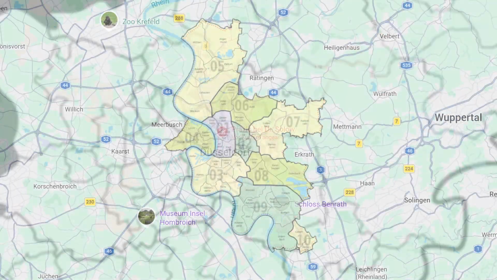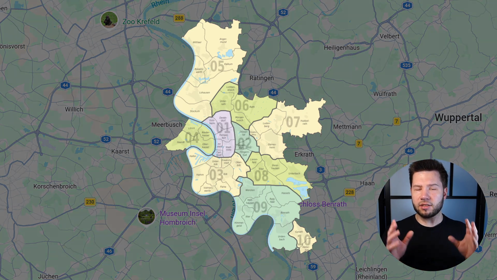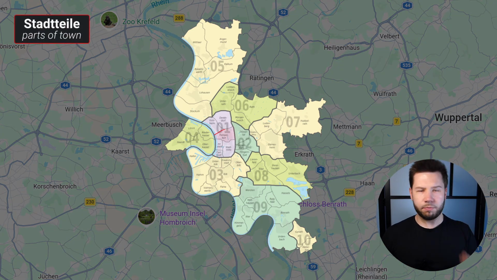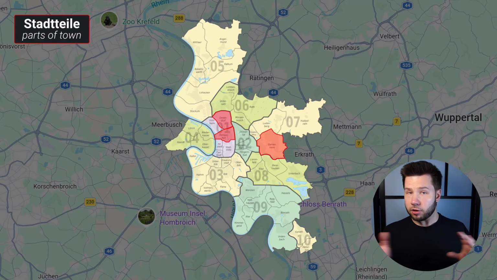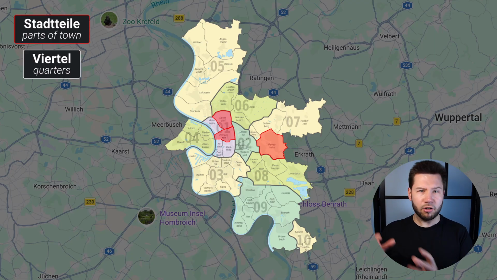Now, let's take a look at a city itself and use my hometown Düsseldorf as an example. Most cities, including this one, consist of various official parts of town called Stadtteile, such as Pempelfort, Gerresheim, Derendorf, in the case of Düsseldorf. These parts of town can also be referred to as Viertel, quarters. However, that name is much more related to a social or cultural boundary rather than an official one.